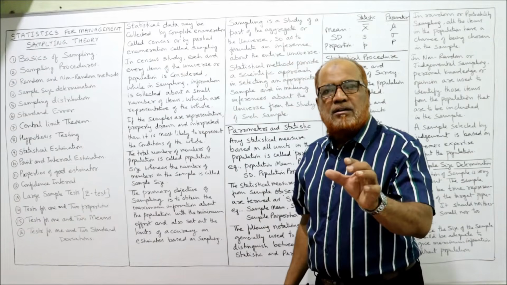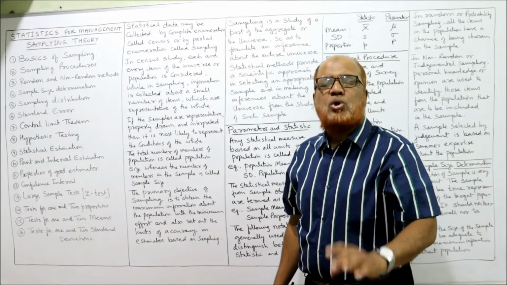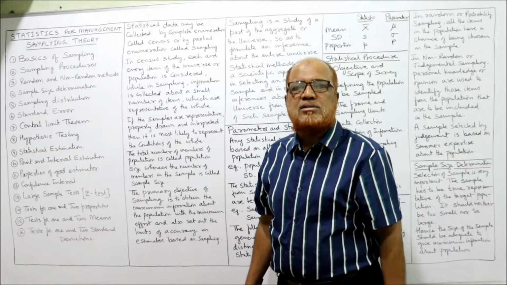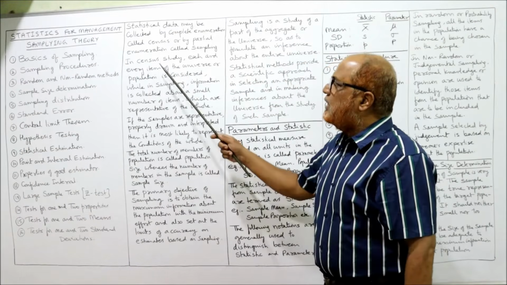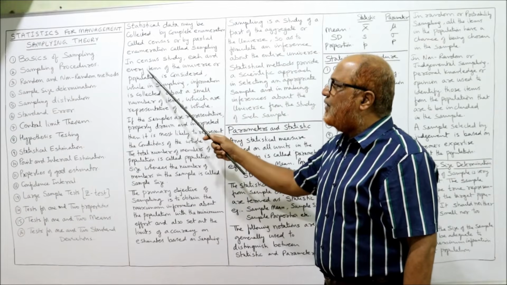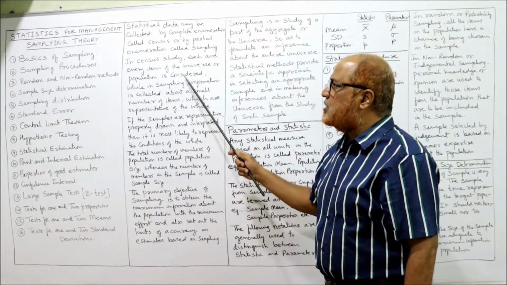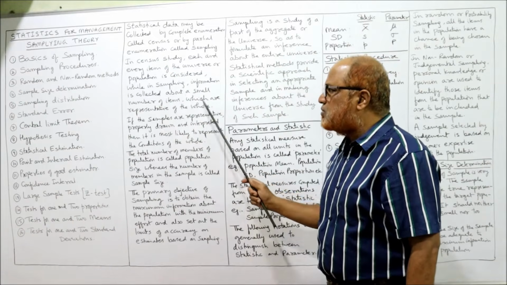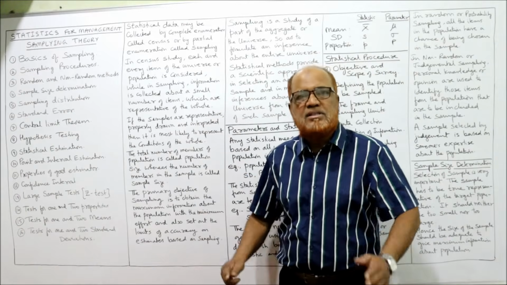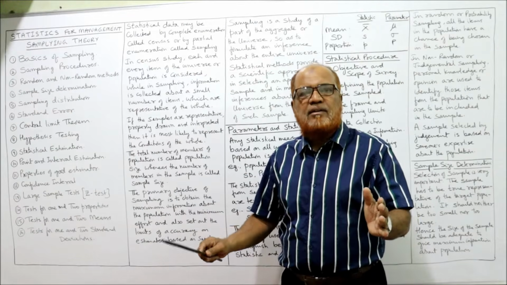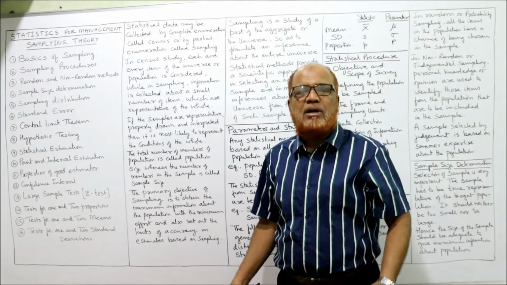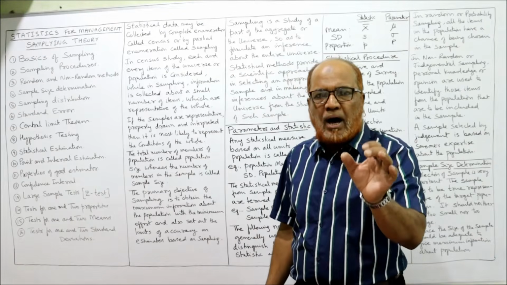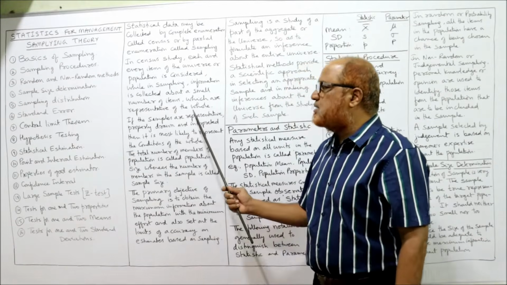So when you enumerate completely, it is called census. When you enumerate only a part of the whole, it is called sampling. So in a census study, each and every item of the universe or population is considered, while in sampling, information is collected about a small number of items which are representative of the whole. This is the difference. When we select each and every item, it is called complete enumeration, census. When we take only a part from the whole population, it is called sampling.